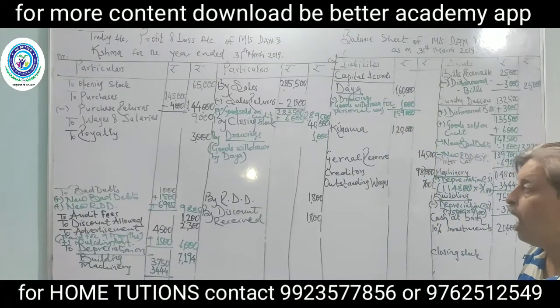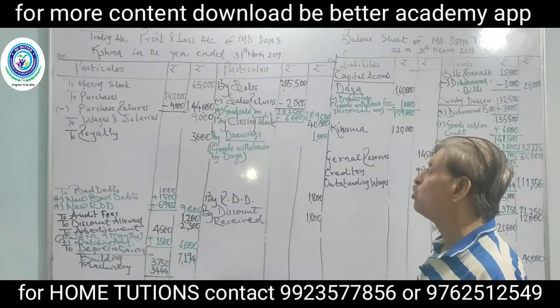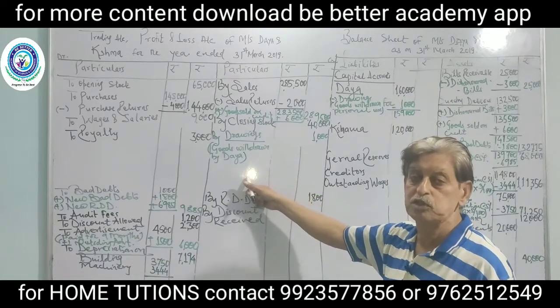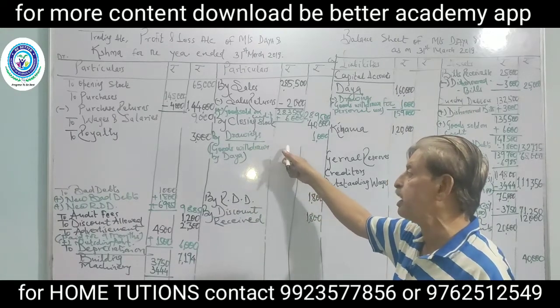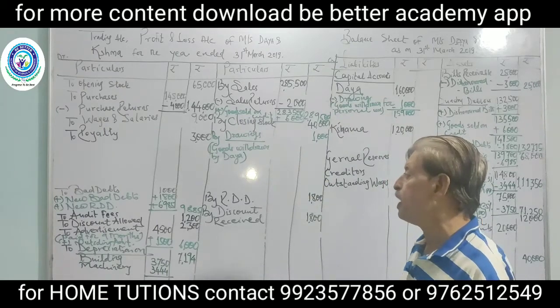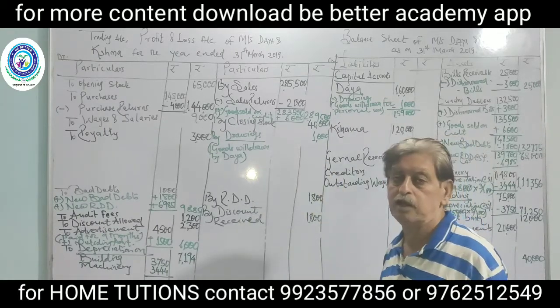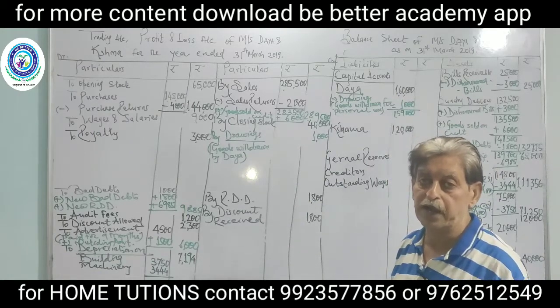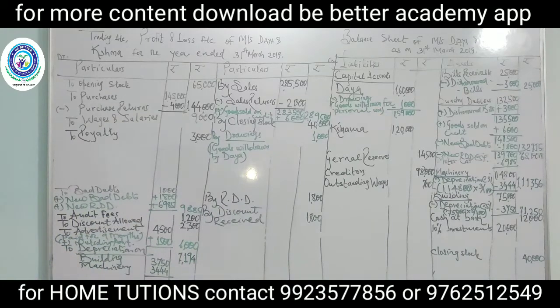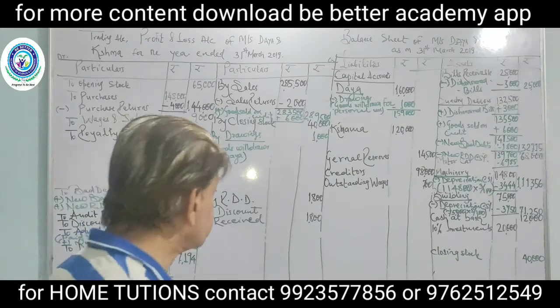1,59,000. And double effect, goods withdrawn by partner for personal use, credit side of trading account by drawings, goods withdrawn by Daya 1,000 on credit side of trading account. Then it is given in the problem that fifth adjustment, goods of rupees 6,000 were sold on credit but no entry is made in books.